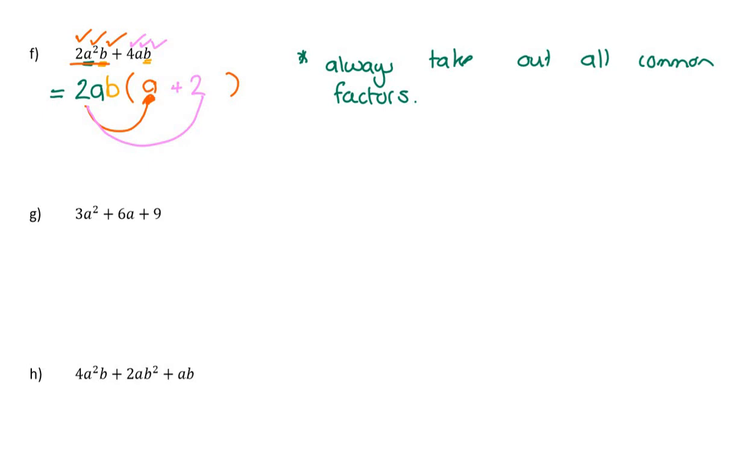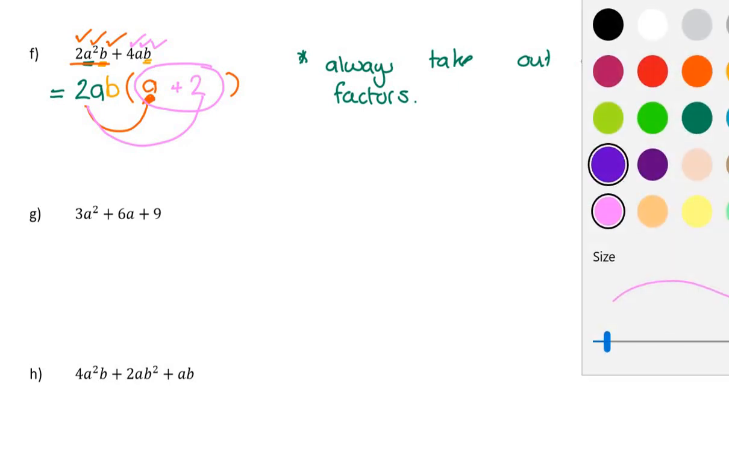Now you'll be able to tell whether you factorized it properly because you can multiply out and check, but do you see anything common left in that bracket? Do both terms have an A or do both terms have a 2? And the answer is no. There are no common factors left, and so I know I've done my best. Okay, let's try another one.